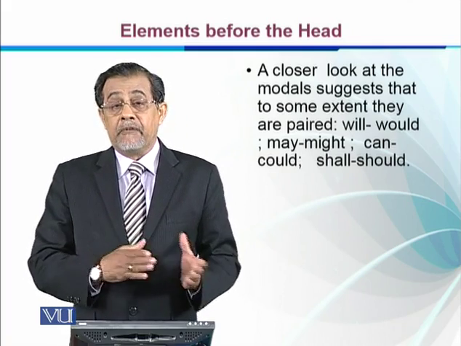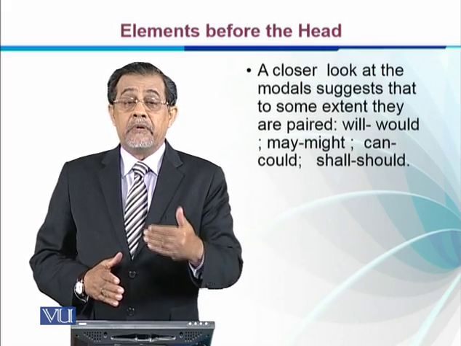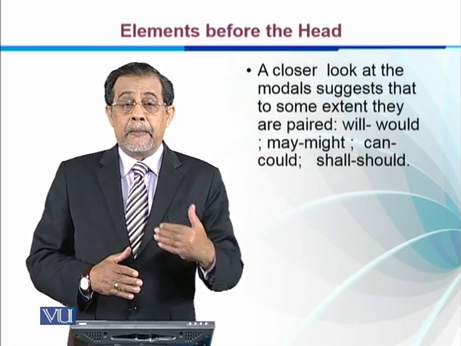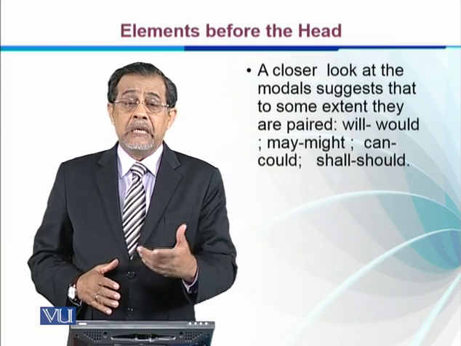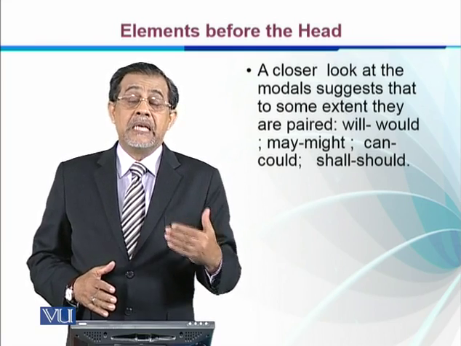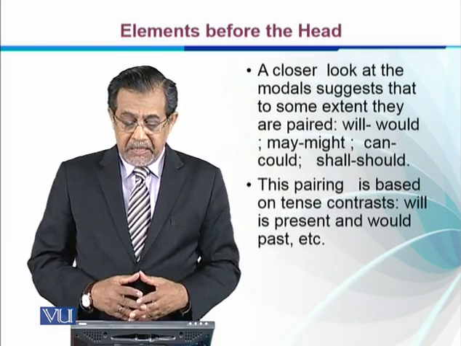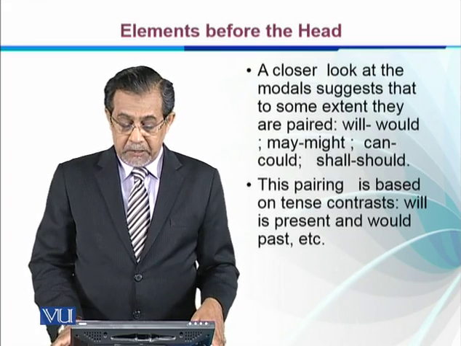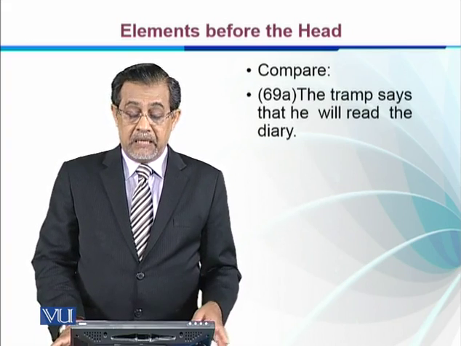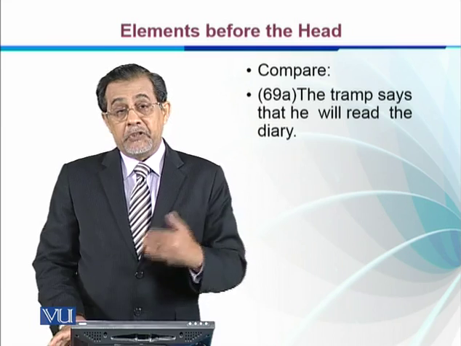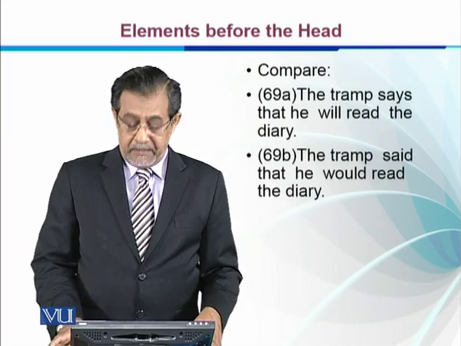But generally, when we are using them in a sequence, would is used for the past tense of will. For example, he said he would come, not he will come, whereas he says that he will come. So this pairing is based on tense contrast. Will is present and would is past, right? Let's compare. The tramp says that he'll read the diary, but if we change it into the past, the tramp said that he would read the diary.